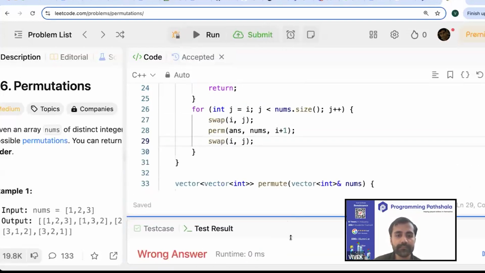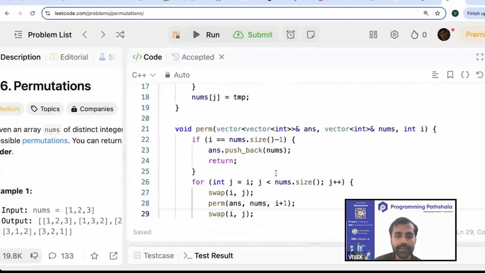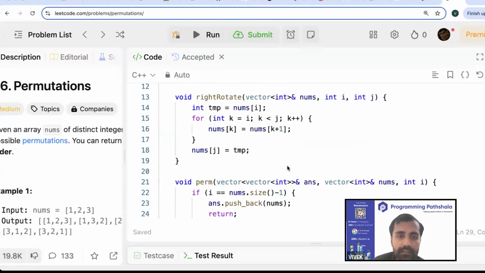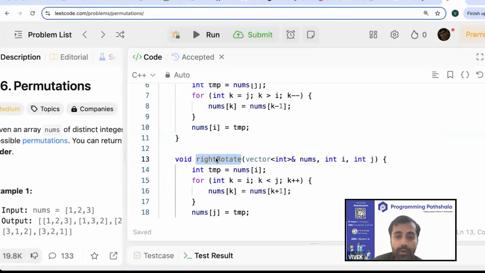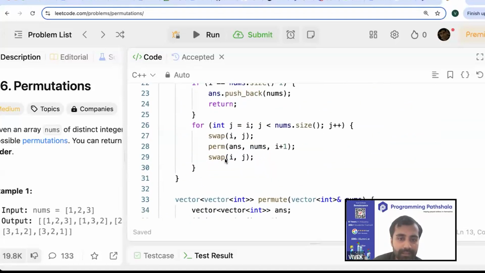You will end up seeing a wrong answer here. Why did we get a wrong answer? It's probably because of swapping i with j, j with i. Now we are no longer using these methods. Line 29, what is wrong with line 29?